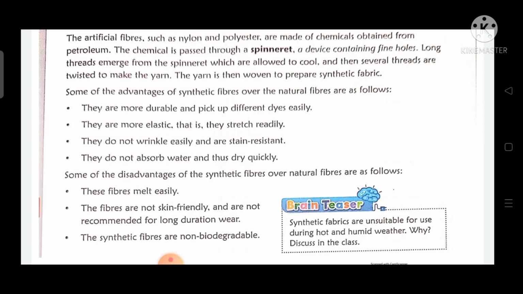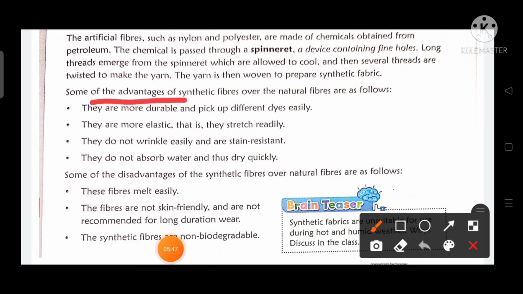Let us see the advantages of synthetic fibers over natural fibers. So the first advantage is what? They are more durable and pick up different dyes easily. These synthetic fibers are more durable, which means they are long lasting. And they pick up the dyes, as now we all want different colors of clothes. For coloring the clothes, dyes are used.